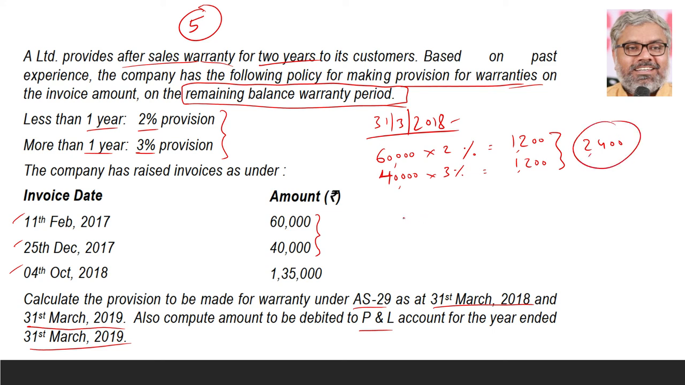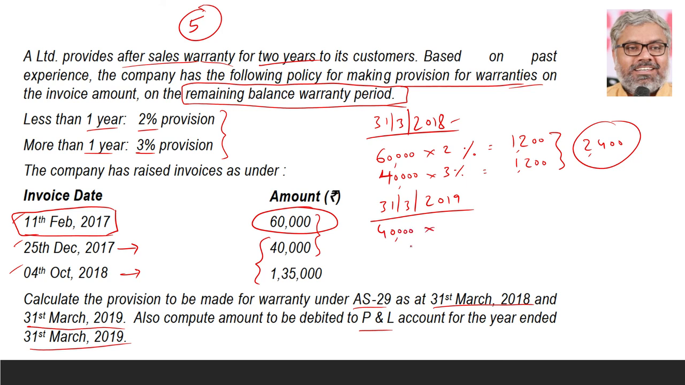Then on 31st March 2019, what are the open invoices? First we have to look at this. This is gone already. Why? By February 2019, its warranty period is over. So this will not be an open invoice anymore. But these two are still there because this has a deadline of December 2019. This has a deadline of October 2020. And we are preparing the balance sheet before that. So open invoices are those two. So 40,000.